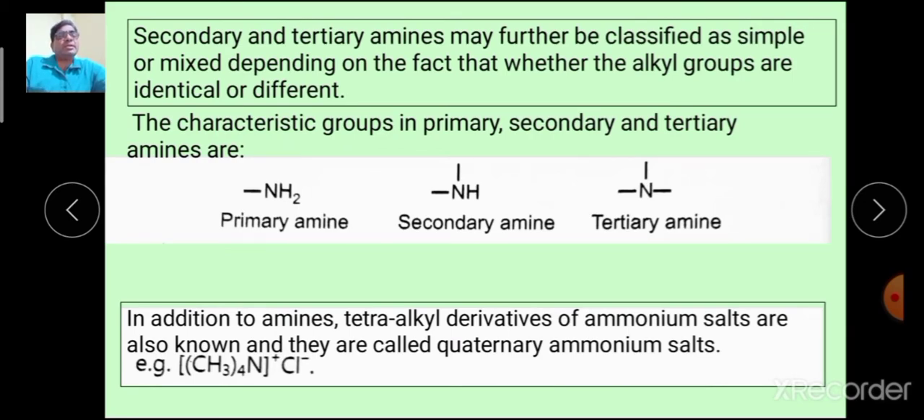Now secondary and tertiary amines may be further classified as simple or mixed, depending upon whether the alkyl groups are identical or different. Therefore these 2 varieties are further classified. In addition to amines, tetraalkyl derivatives of ammonia salts are also known, and they are called quaternary ammonium salts.